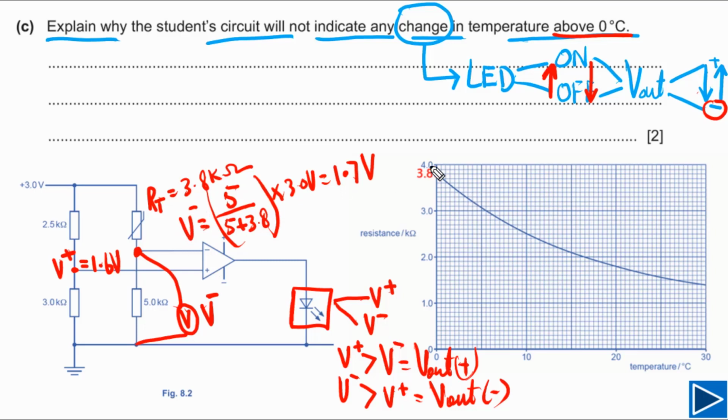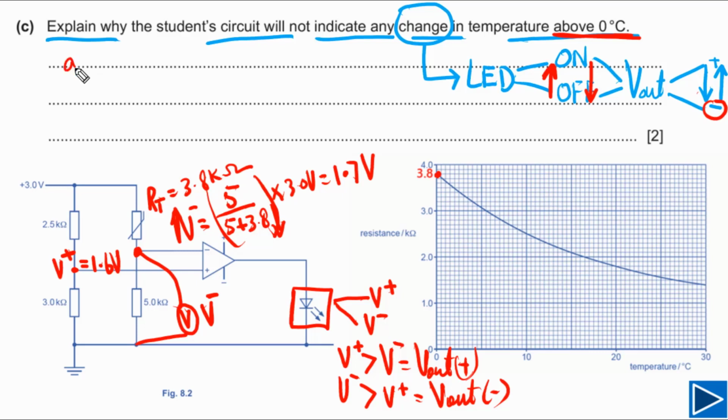Now we need to understand, as temperature will increase, the question is telling above 0 degrees Celsius. As temperature will increase, the resistance of the thermistor is decreasing. This number will go down. If this goes down, this will go up. So it simply means that the value of V negative will be greater than 1.7 at higher temperatures.